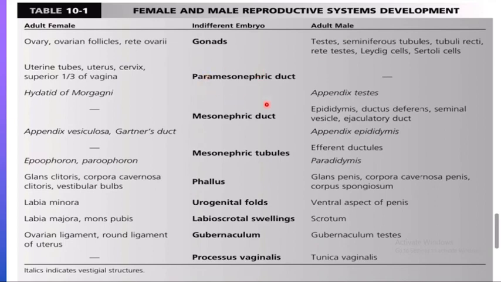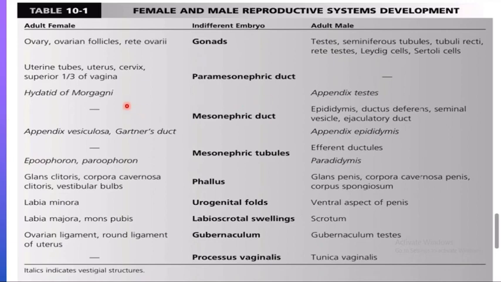The paramesonephric duct in the females: the cranial portion formed the uterine tubes, and the caudal portion formed the uterus, cervix, and upper one third of the vagina, whereas the paramesonephric duct under the action of Mullerian inhibiting factor was inhibited and did not form anything in the male.